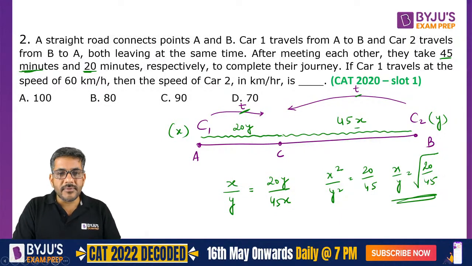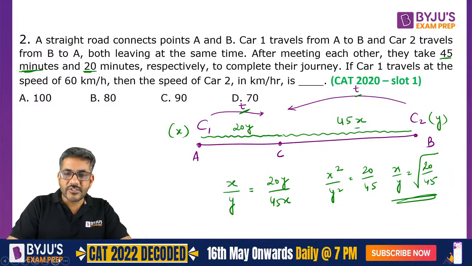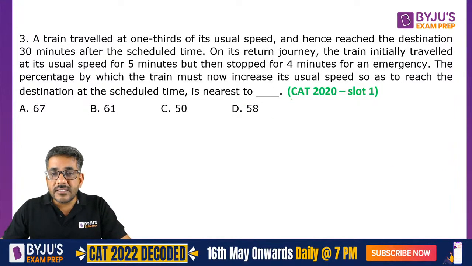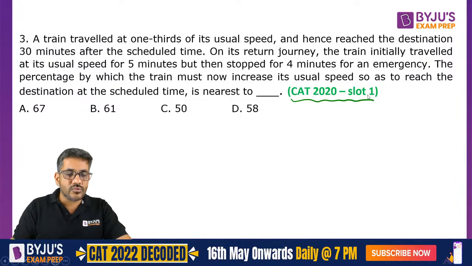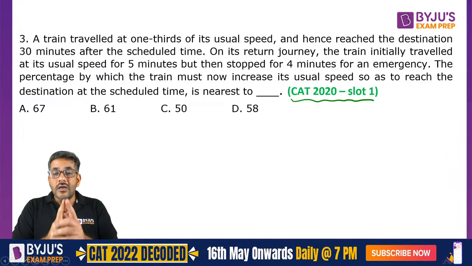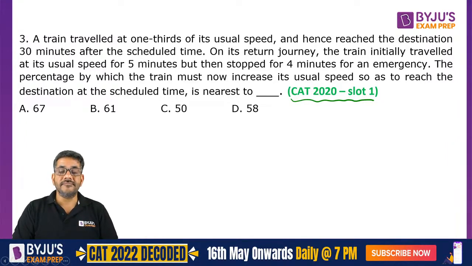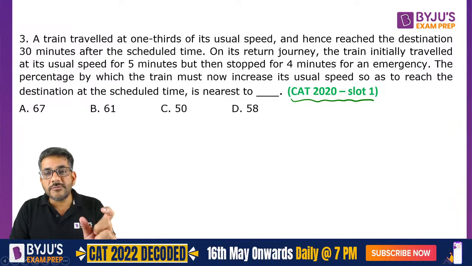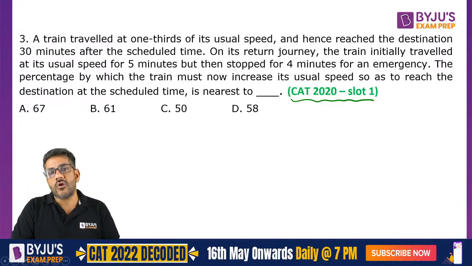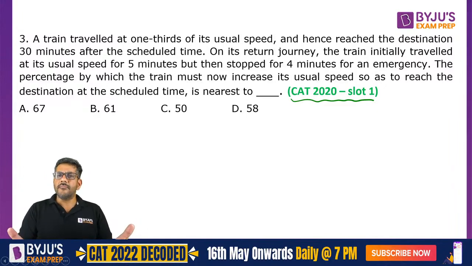So that was question number 2. That was pretty simple. I am sure that you all have understood this. So now we move on to the next question, that is question number 3. The important part is this third question is also from CAT 2020 slot 1. Therefore I wrote these slots to tell you how important this topic is. ठीक है, जैसे मैंने बोला टाइम स्पीड डिस्टेंस इज वन ऑफ द वेरी इंपॉर्टेंट एरिया. सोच के देखिए, एक छोटा सा टॉपिक टाइम स्पीड डिस्टेंस ऑन विच you have 3 questions in the same slot of CAT. So doesn't that make it very important topic?